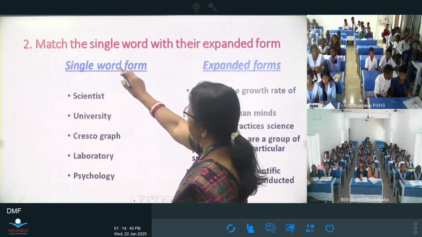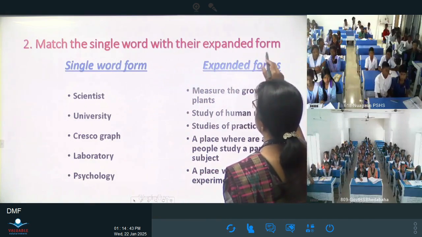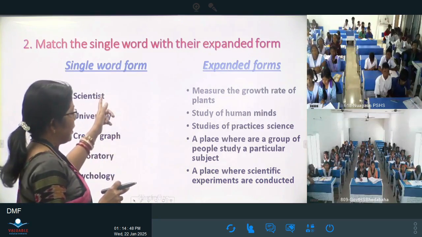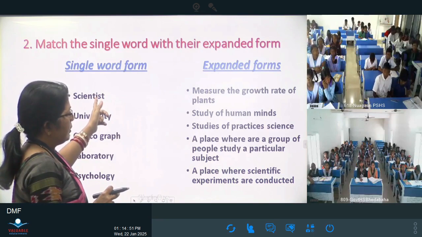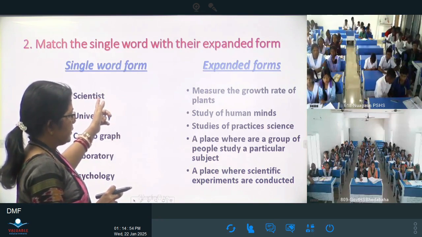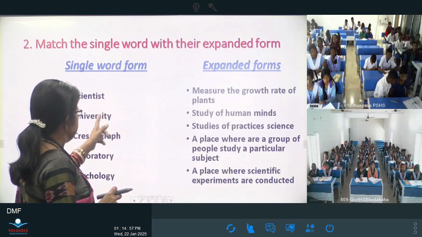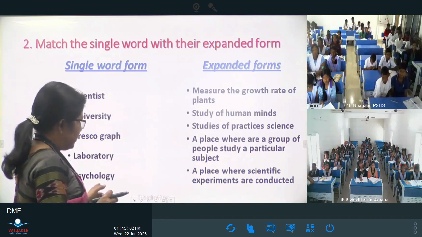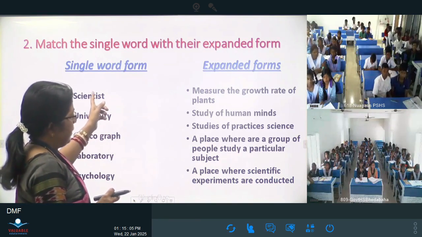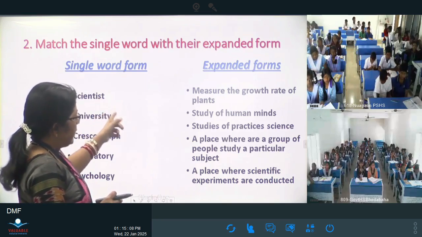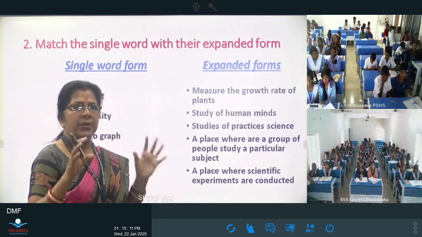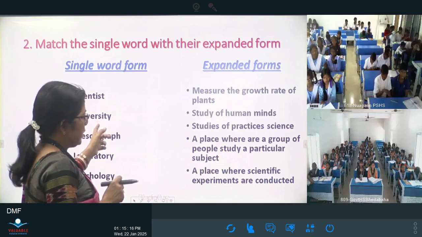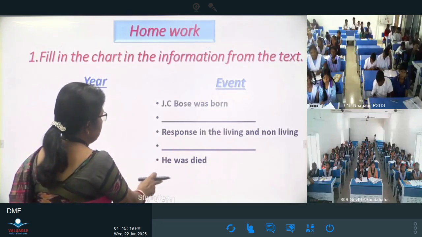Okay, then the next homework is: match the single word with their expanded form. You write down the meaning, for example scientist. What is the meaning of scientist? Suppose scientist, university, crystallograph, laboratory, then physiology. Okay, so scientist means a person who studies or practices science.